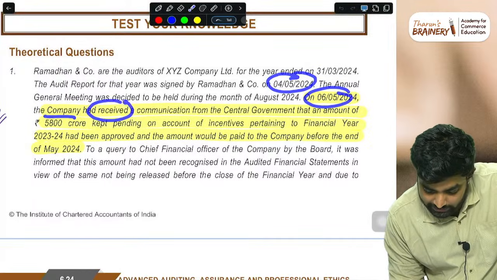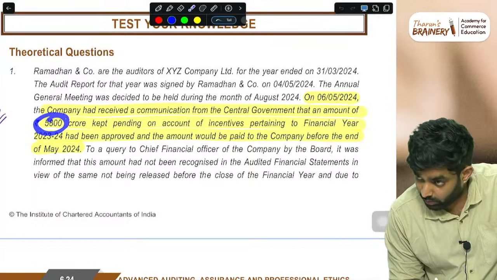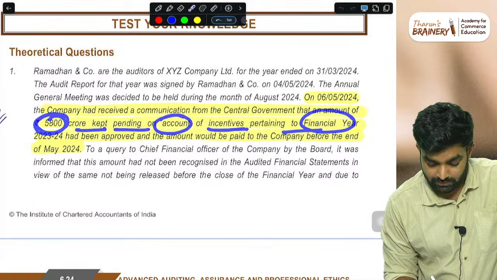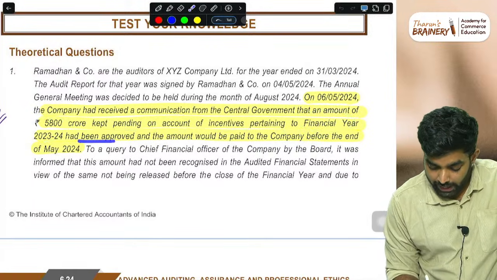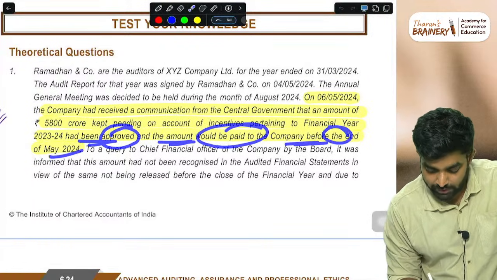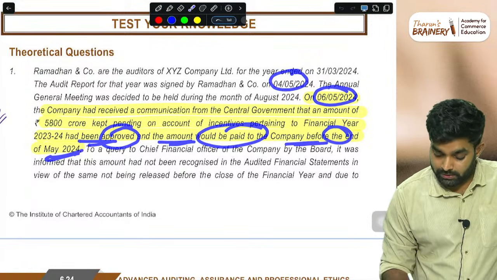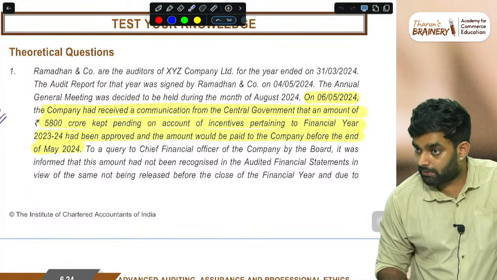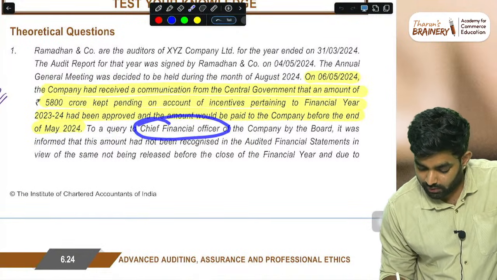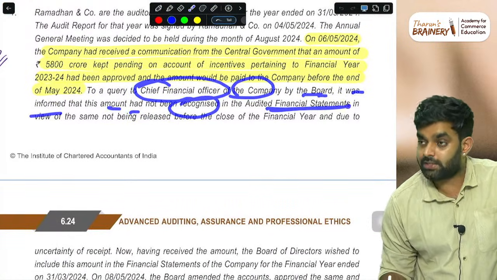the company has received a communication from the government that an amount of 5,800 crore kept pending on account of incentives pertaining to the financial year 2023-24 had been approved, and the amount would have been paid to the company before the end of May. But the audit report is already signed in May, and this money will be given after the date of the audit report. To a query by the board to the Chief Financial Officer, it was informed that this amount has not been recognized in the financial statements.